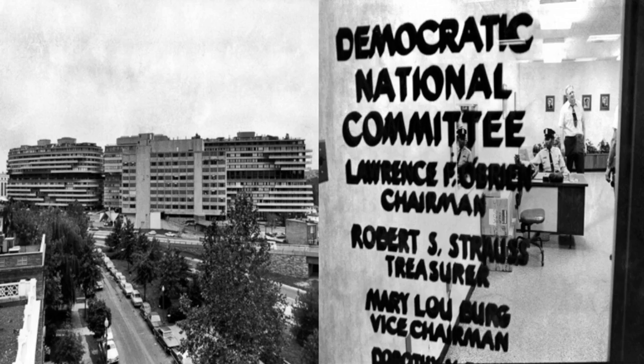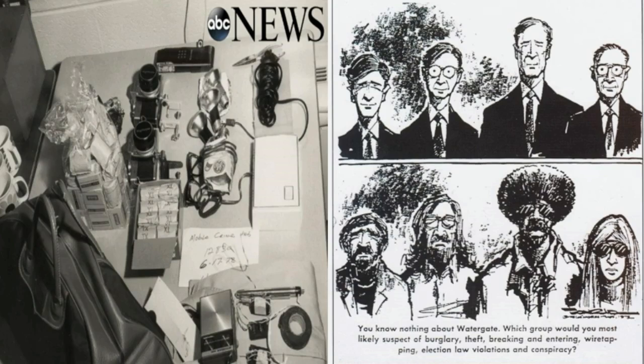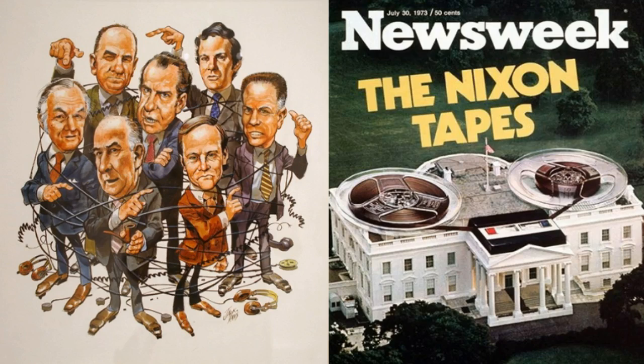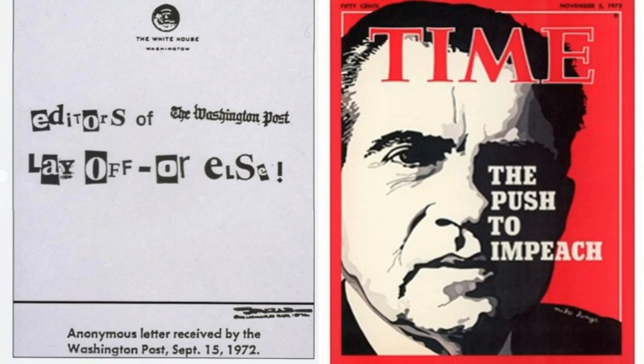So moving on, this building on the left is the Watergate apartment in Washington, D.C. Inside of that is what's on the right, which is the Democratic office at the building called Watergate. And the Republicans under Nixon are going to break into this building and use what's on the left, wires and tapes, to record what was going on in this Democratic office. They're going to get caught, and all fingers are going to be pointing back to Nixon. And as you see on the right, many people think Nixon is listening in on these conversations. That's going to lead to Nixon facing impeachment.